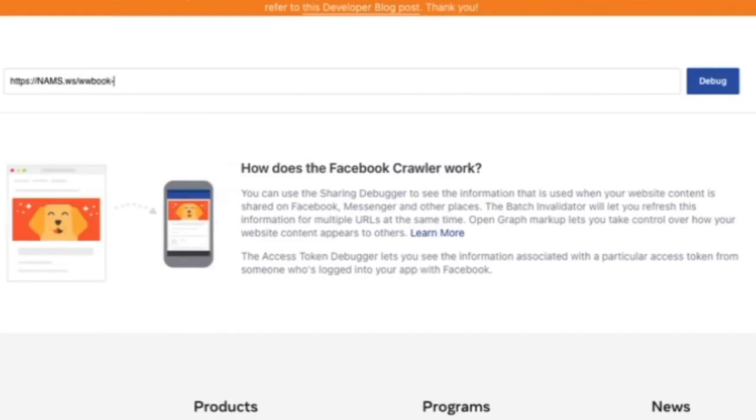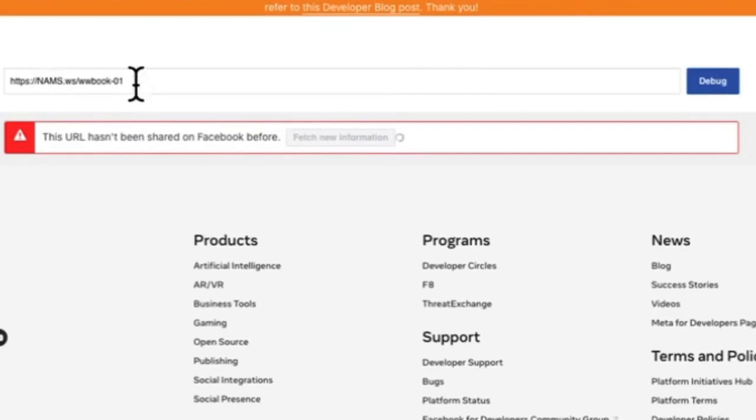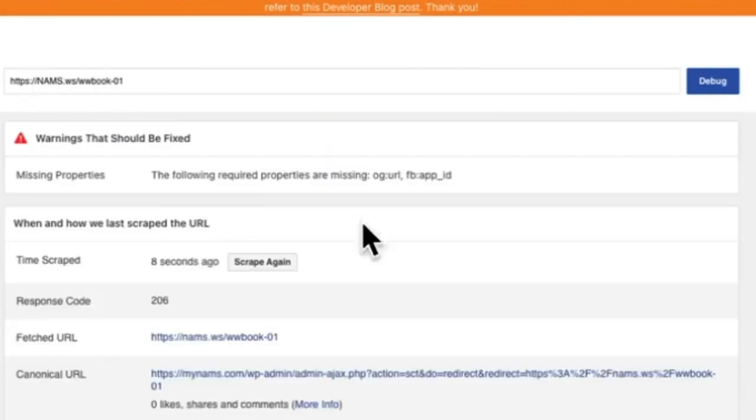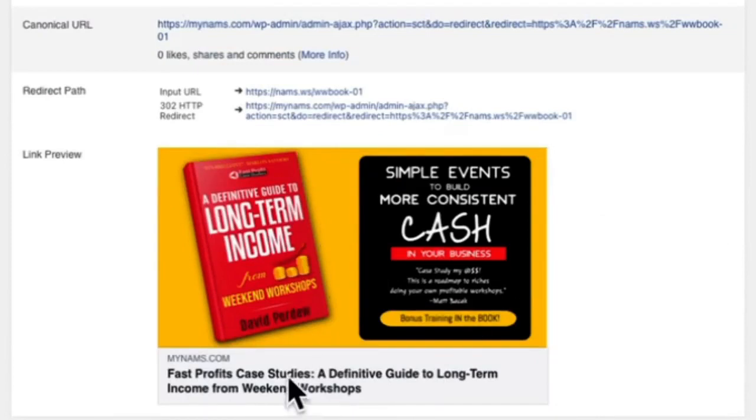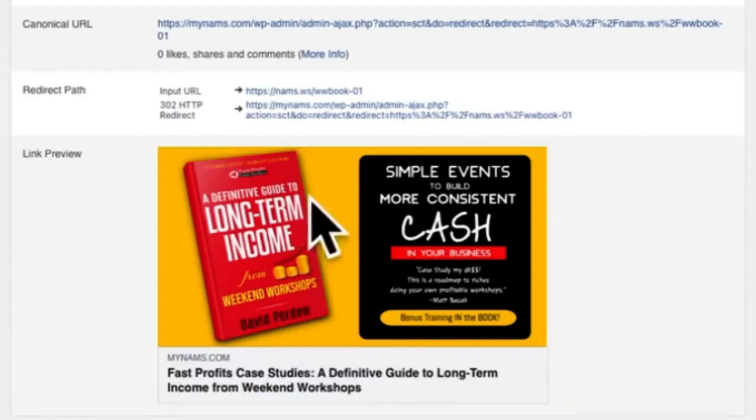I'll come over to the Facebook debugger right here. So there it is. Now, if I click debug here, fetch the new information. This link now contains all that information for social media that I was showing you, which we inputted on that shortened link. So here's what it looks like. Here's my book promo. Here's the headline, and the description is attached to that as well. The really cool part about this, though, is that when you click on this image, it goes to the link that you want it to go to. So if there's an underlying affiliate link or an underlying book promotion or an underlying blog post, it goes directly there because the image becomes active in that social media setting.